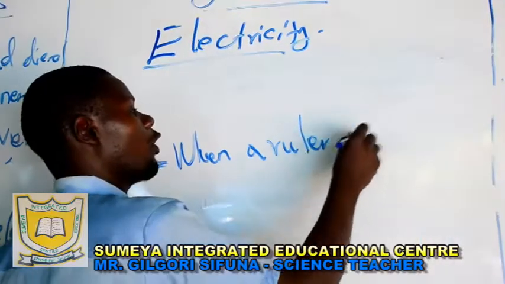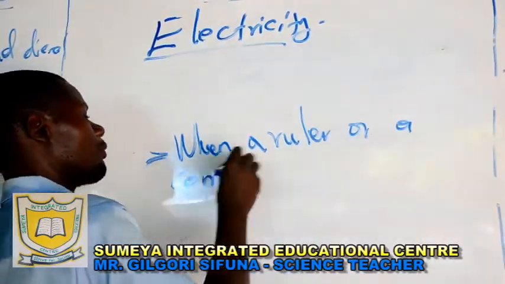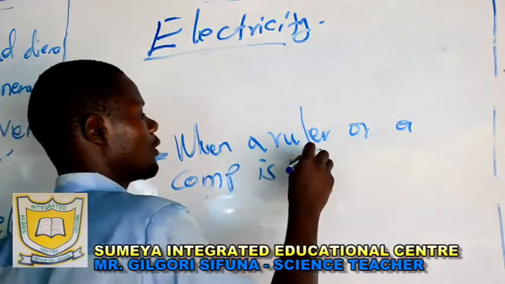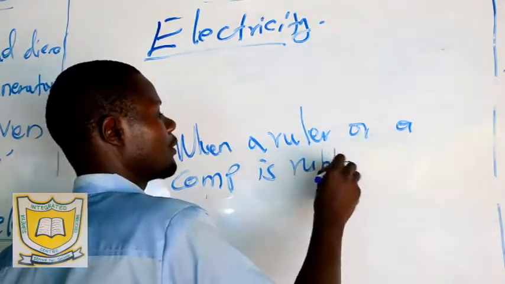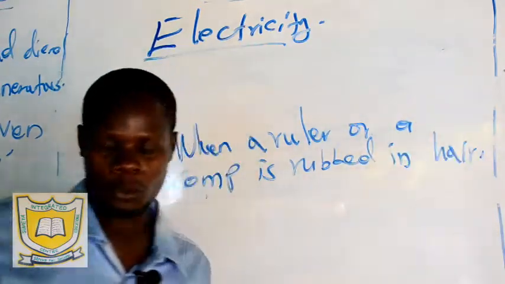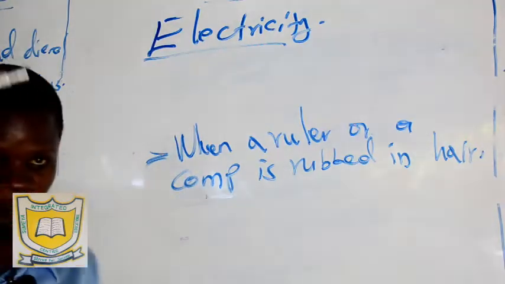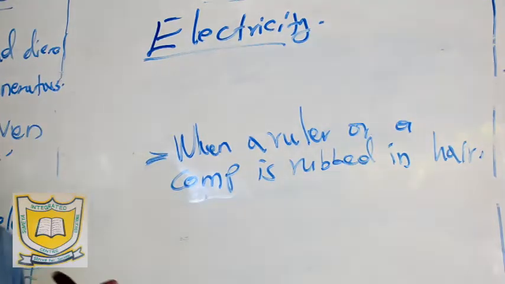is rubbed in hair. You find that when a ruler or a comb or a plastic pen, you have ever done this experiment, you cut small pieces of paper, then you rub the pen or a plastic ruler or a comb in your hair.